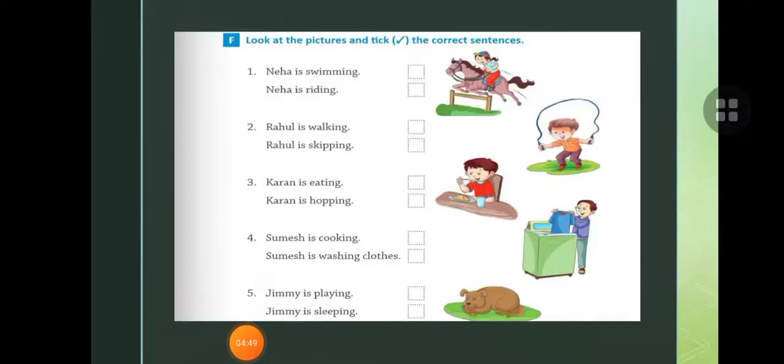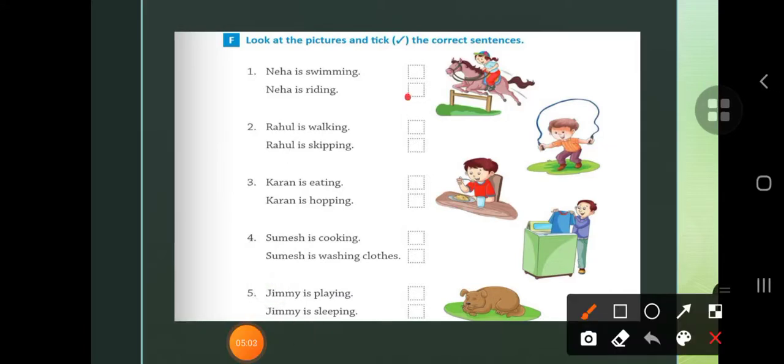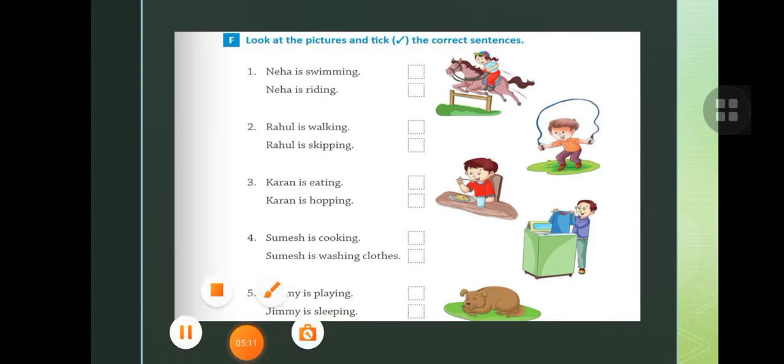Now children, next exercise is F. In this exercise, you have to look at the picture and pick the correct sentence. First is Neha is swimming, Neha is riding. You know that Neha is riding. So you have to take Neha is riding. Here you will take, Rahul is walking, Rahul is skipping. You know that Rahul is skipping. So you will take skipping. Okay, you can do.